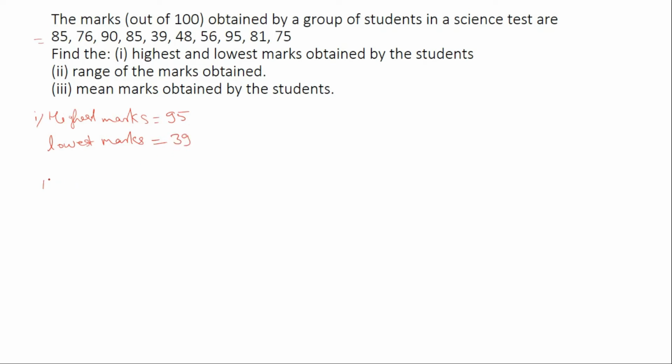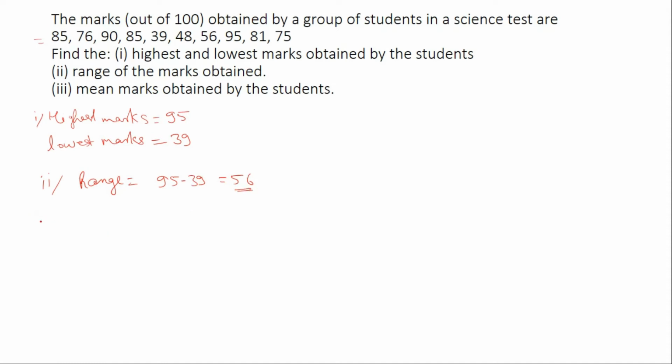Now second one, we have to find range. Now how to find range? To find range, we have to subtract minimum marks from maximum marks. That means 95 minus 39, it will be 56.